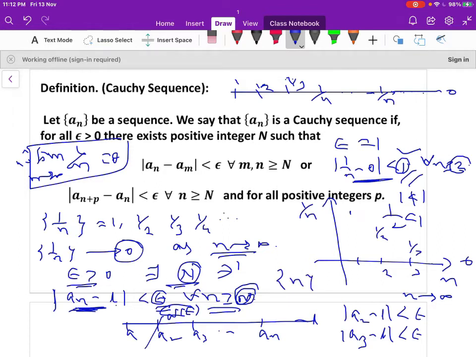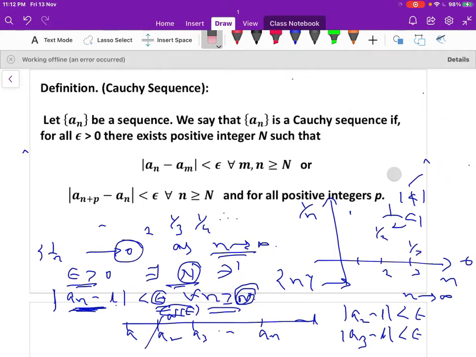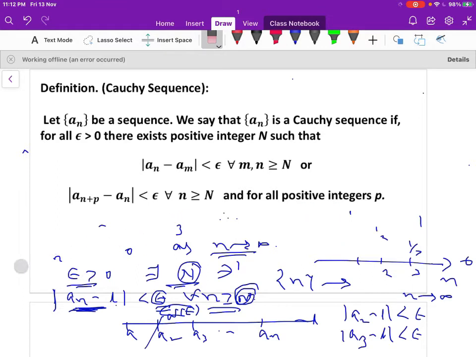For example, the sequence n is a divergent sequence. Moreover, it is an unbounded sequence. Now let us move to the concept of Cauchy sequence.